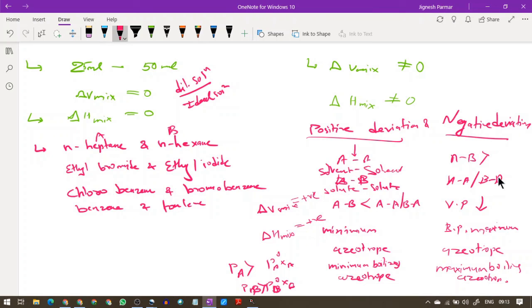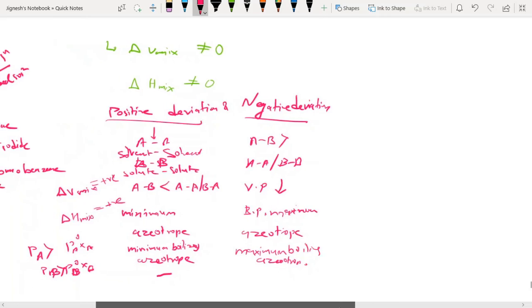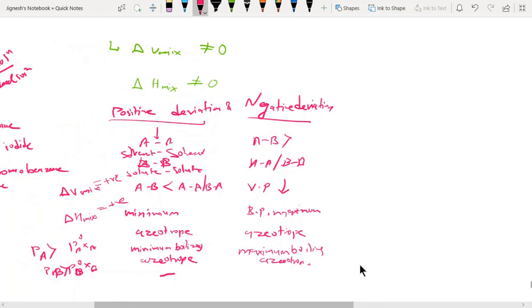So sir, what happens exactly in the negative deviation? What will be there in the negative deviation? So this is what happened in a positive deviation, and the negative deviation must be exactly the opposite. Delta V mix is negative.